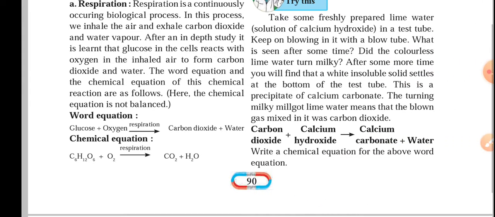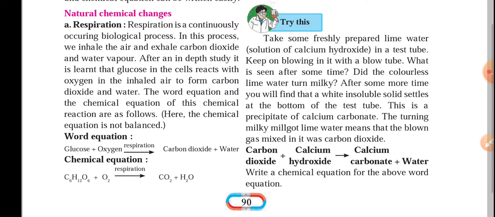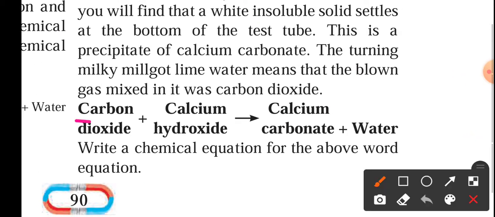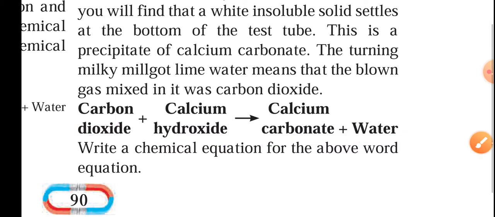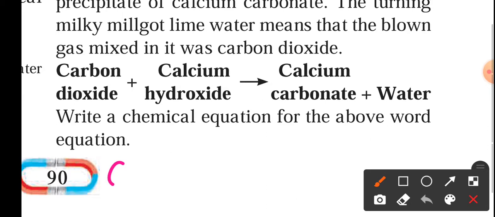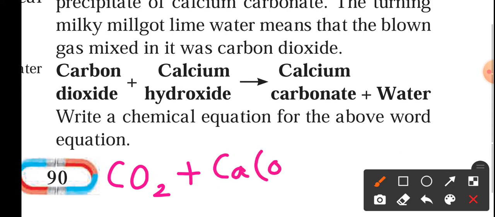Further, respiration is one of the natural chemical changes. Another one they have given here: carbon dioxide reacts with calcium hydroxide and forms calcium carbonate plus water. Now we have to write the chemical equation for the above word equation. So we can write it as CO2, carbon dioxide, plus calcium hydroxide, so Ca(OH)2.